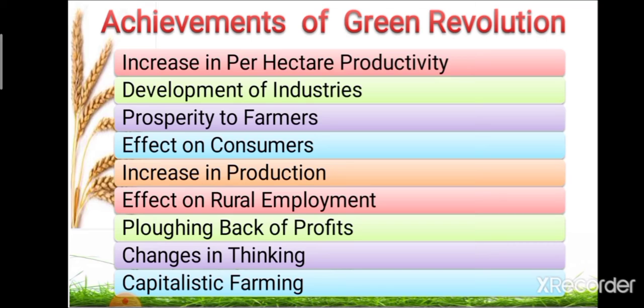After that, the next point is effect on consumer. Okay, so Green Revolution has brought prosperity to the rural masses.